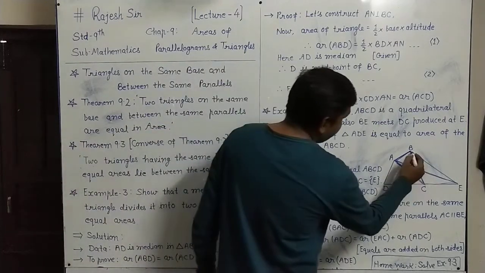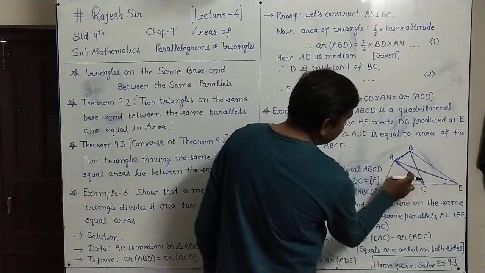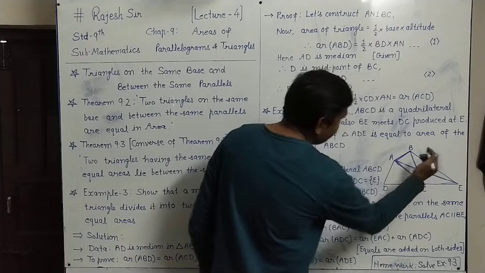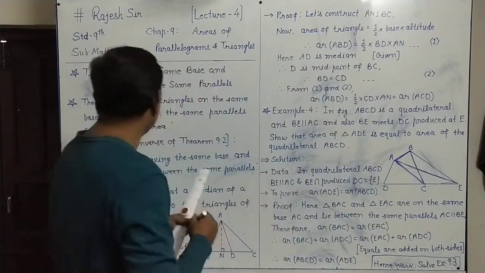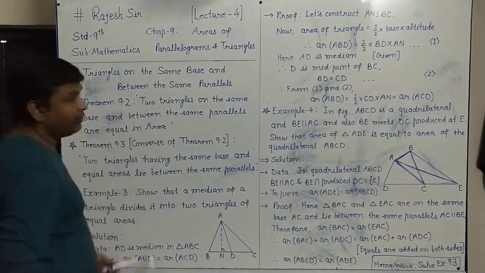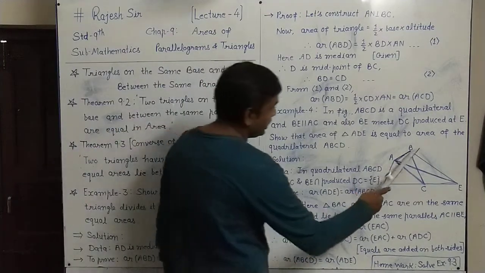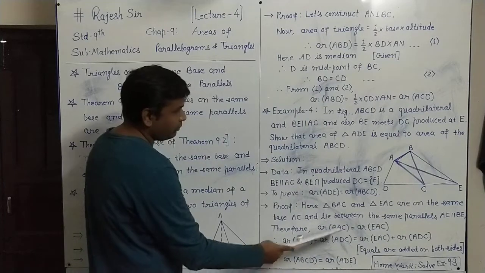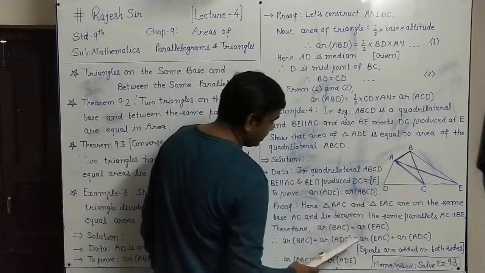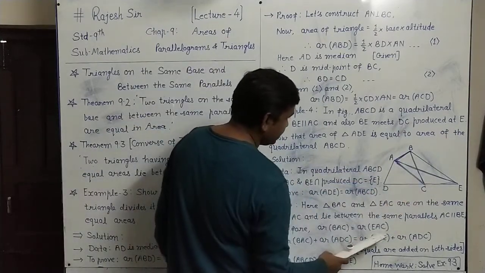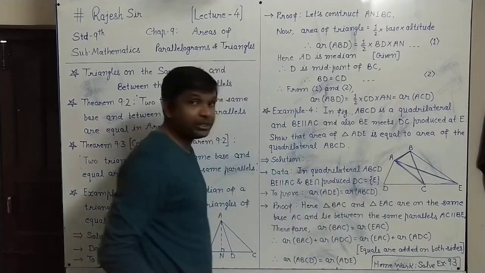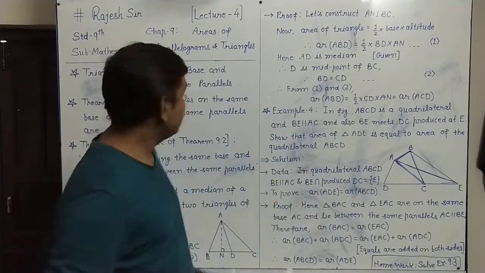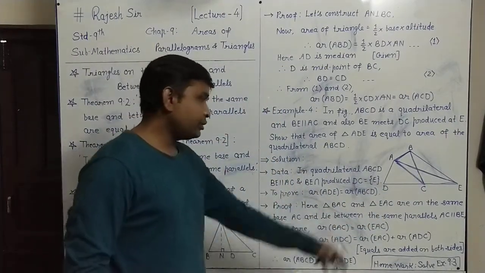So these two triangles BAC and EAC are on the same base AC and between the same parallels. By theorem 9.2, the areas of both triangles will be equal. Therefore, area of BAC equals area of EAC.